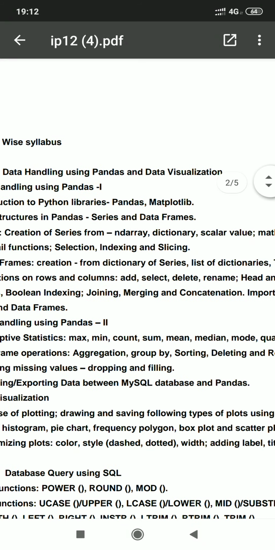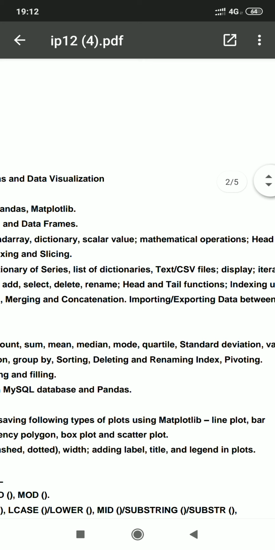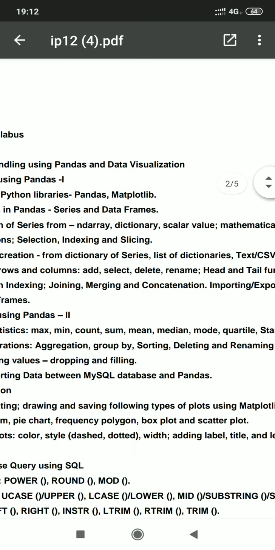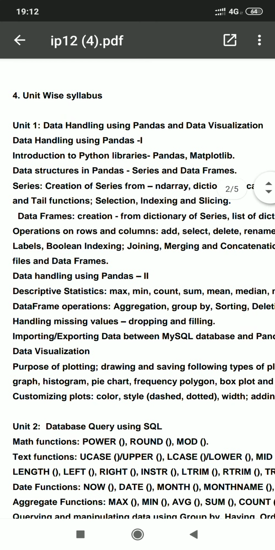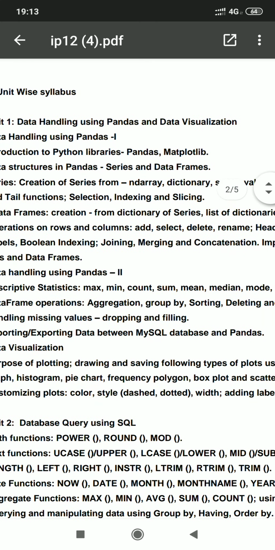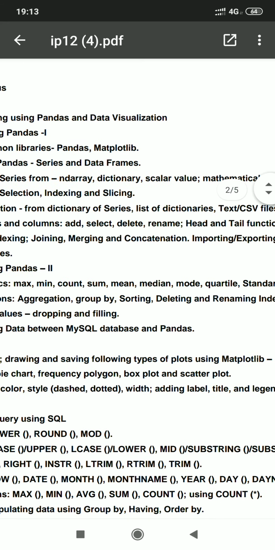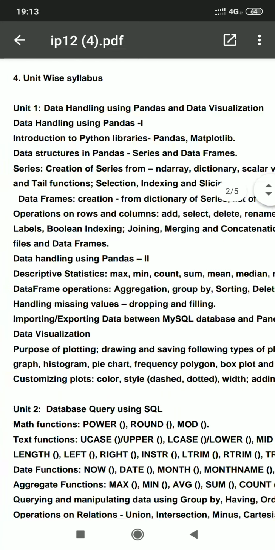Then addition, selection, deletion, rename operation we have covered. How to rename the column name, how to retrieve the data from header part or from the tail part. Then iteration over the data frame's rows. Then renaming the label. Then indexing with boolean values, that is true and false. Then joining operation, merging operation. At last we learned concatenation and importing and exporting data of CSV file.